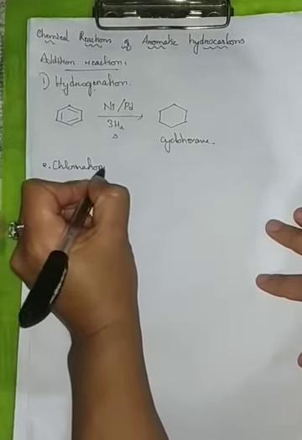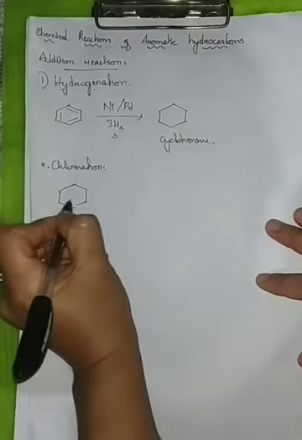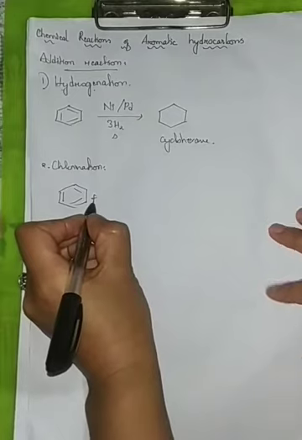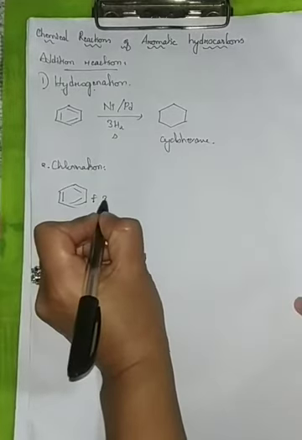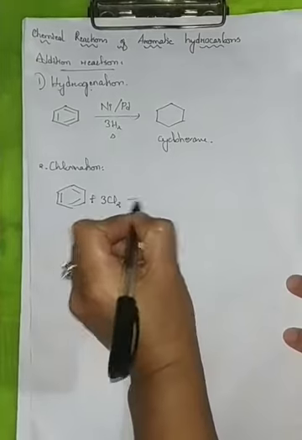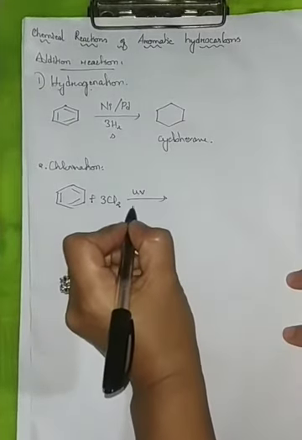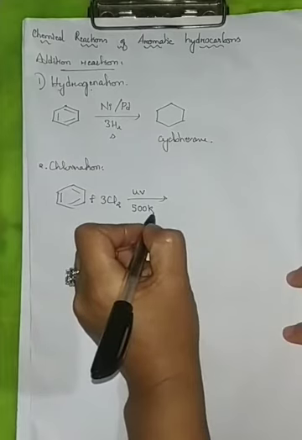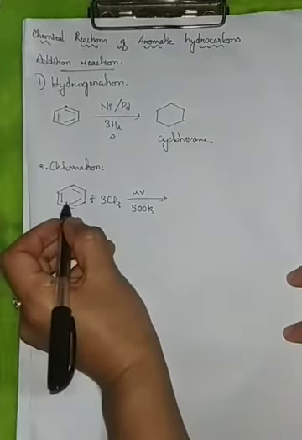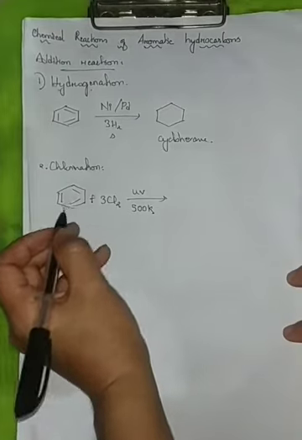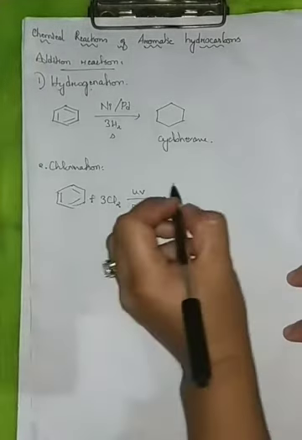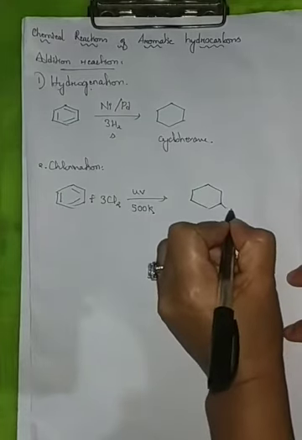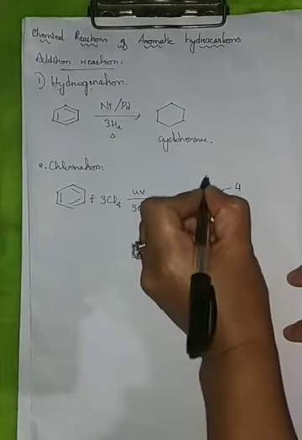Chlorination generally takes place. Now this is our benzene ring. Under ultraviolet light, 3 molecules of chlorine under UV light at 500 Kelvin add to the benzene ring to produce benzene hexachloride.